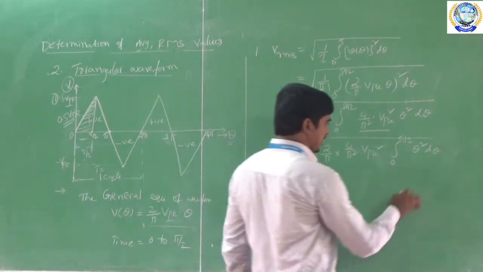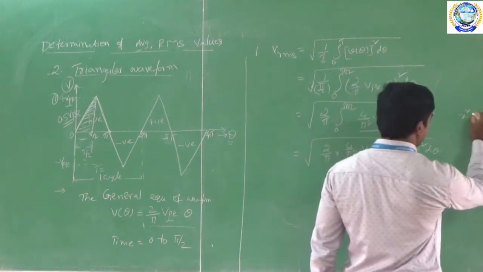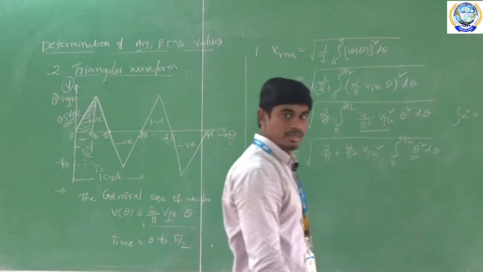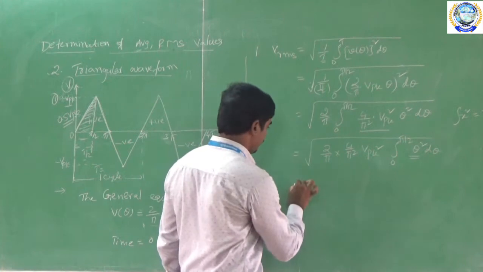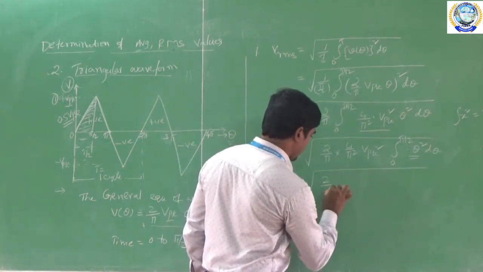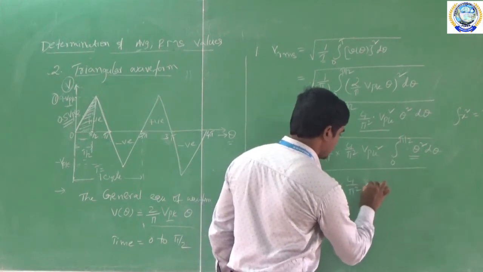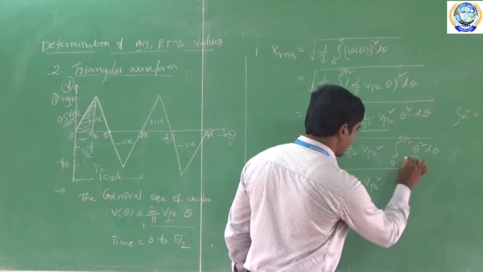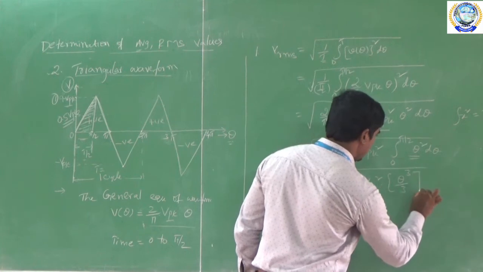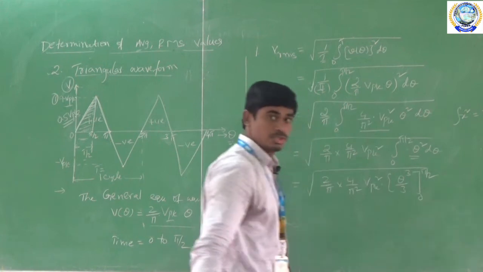Now what is the integration for the theta square? So integration for the x square is equal to x cube by 3. So that's why the integration for this theta square gives 2 by pi, here this is 4 by pi square and this is VPK square. This is theta cube by 3, and limits are 0 to pi by 2.